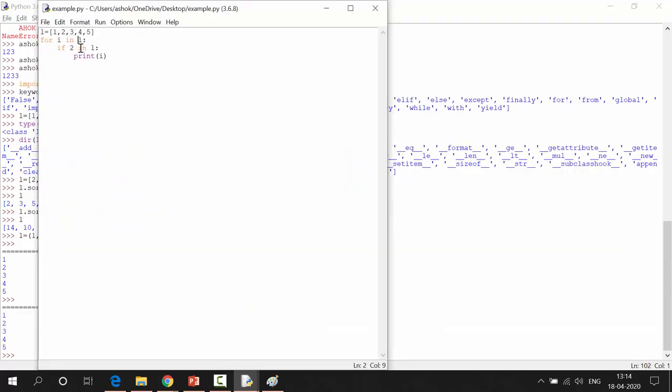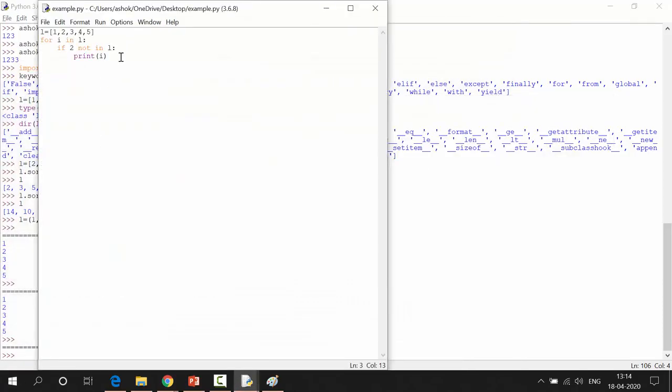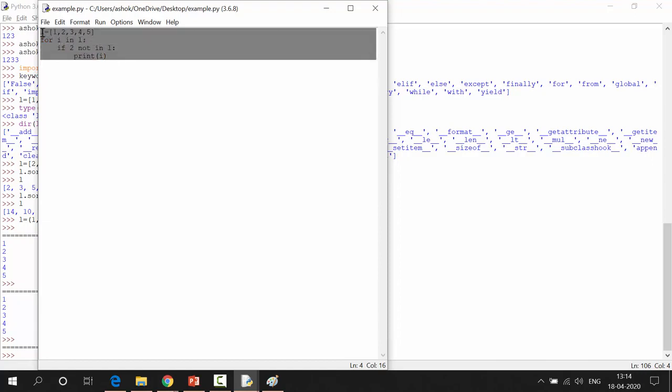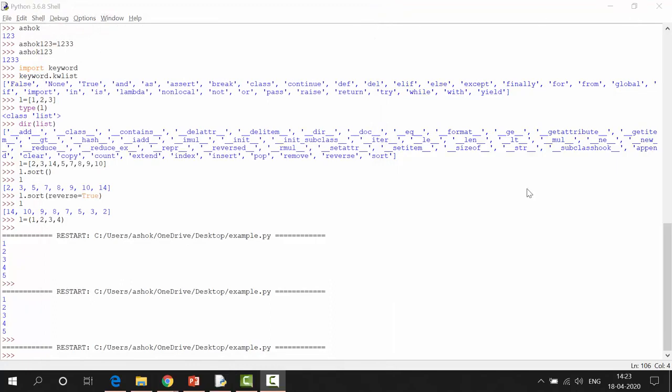If it is not in: now see, not in L. I'm not getting anything because the condition failed, right? The condition failed. So this is how the for loop and conditions are performed in Python. This is a simple introduction to Python.